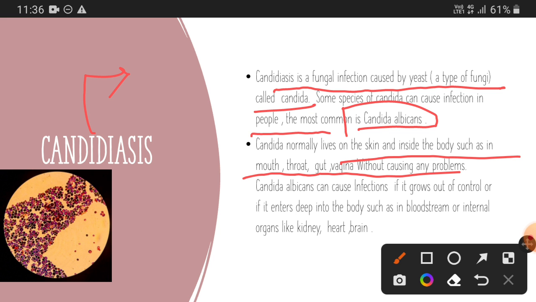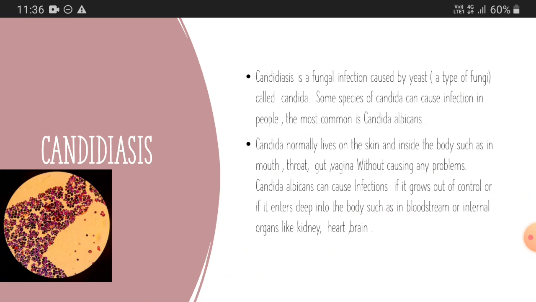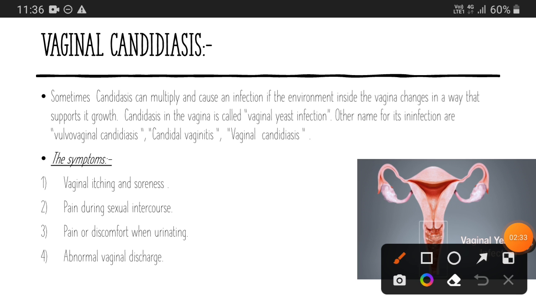But candida can be problematic if it grows out of control or if it enters deep into the body, such as blood, brain, heart, kidney, joint, etc. And that is the thing that we call invasive candidiasis, right? This invasive candidiasis is the most lethal type of candidiasis. So let's discuss the first type of candidiasis that is included in our syllabus, that is vaginal candidiasis.